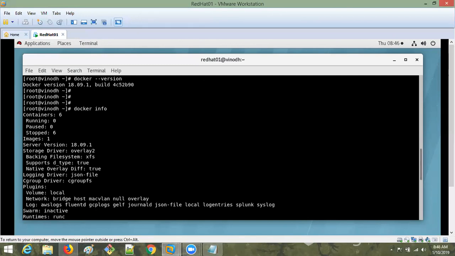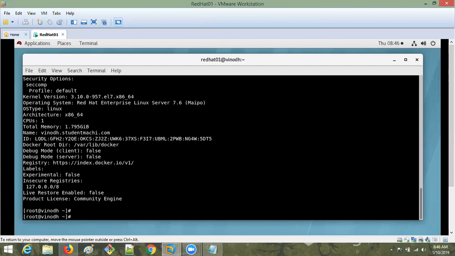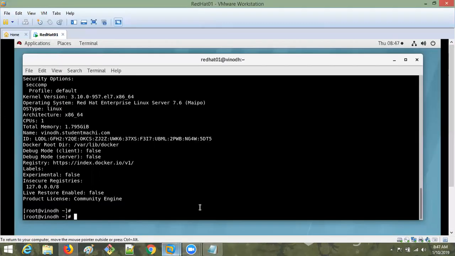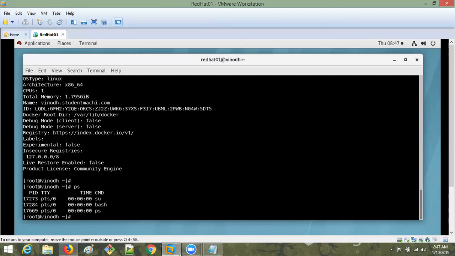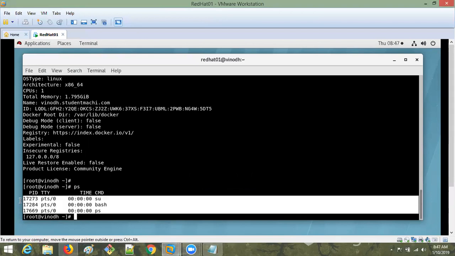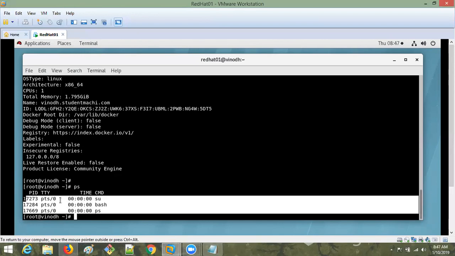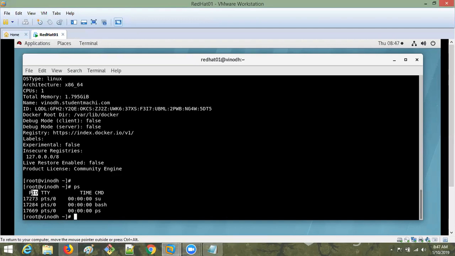Okay. So like this, you can verify. We have commands here. I gave the command to verify the version like this. Also, if you want to go with the process, you can check the process internally, whether the Docker processes are actually running or not. If you want to see whether current processes are running, ps is the command. I'm not running any processes currently, that's why it is showing only very basic default processes. This is the process ID and the terminal ID.